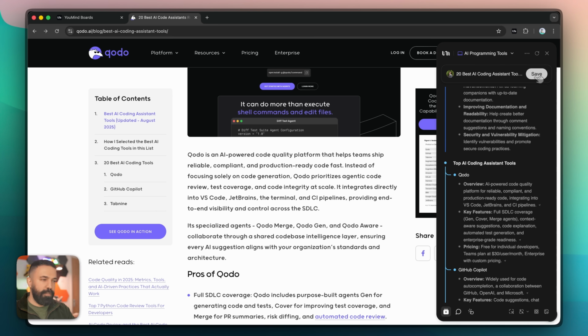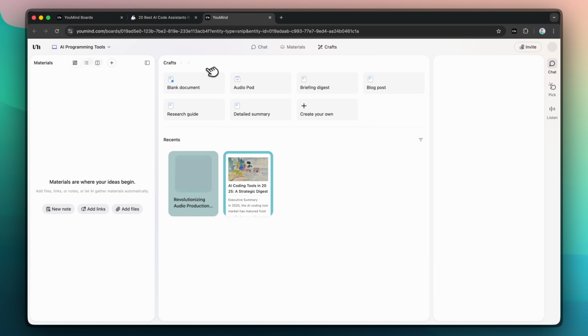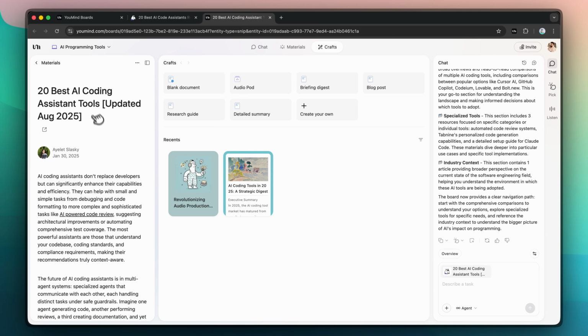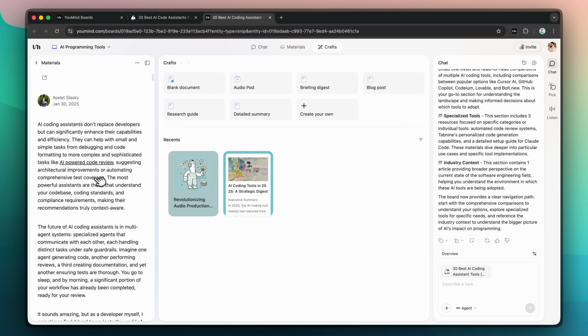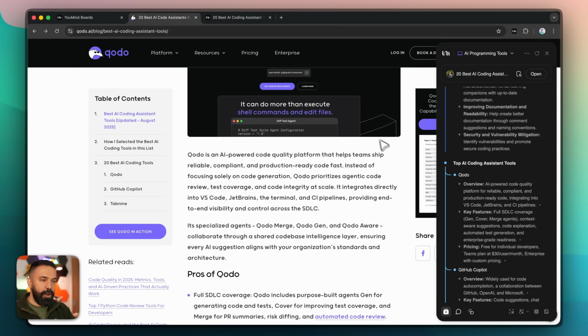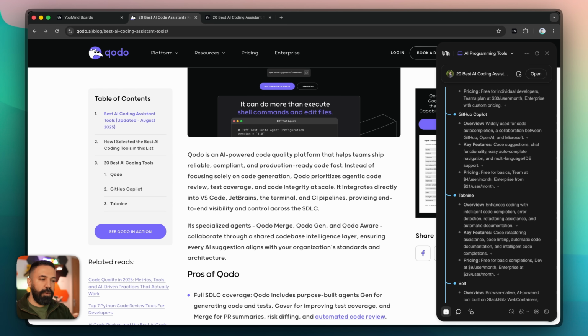Make sure you save it, and then we should be able to see the saved data in UMind Web. If you click open, then it will direct you there, and it's here. Now going back here, let's discover other features.